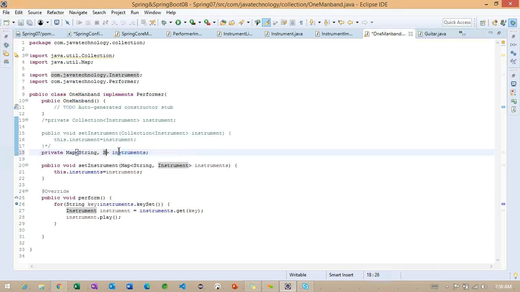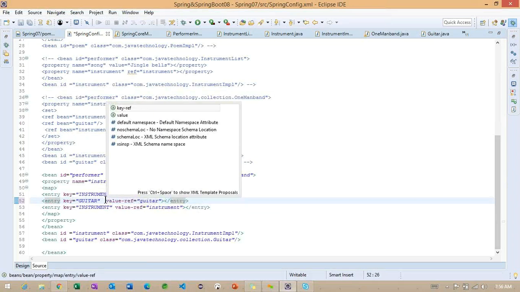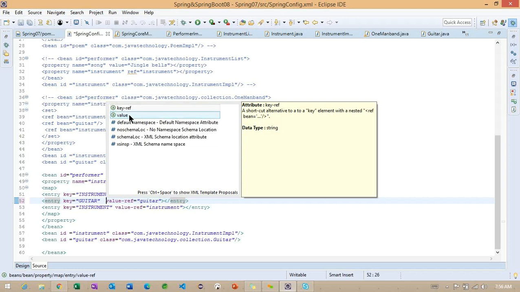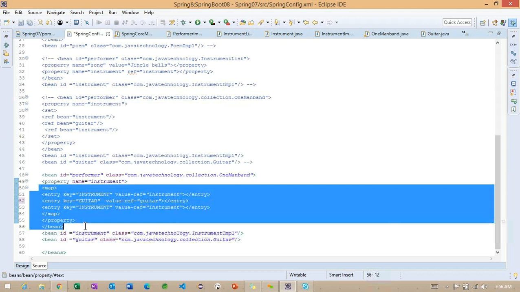Instead of instrument, if you want to define some wrapper classes, whether it is string or int, anything, getting the point, we can work on the value attribute, not on the value-ref. Getting the point. So for this purpose, we can go for the value. Now your idea: in which scenario we can work on the value and in which scenario we can go for the value-ref. So any questions regarding this particular map?